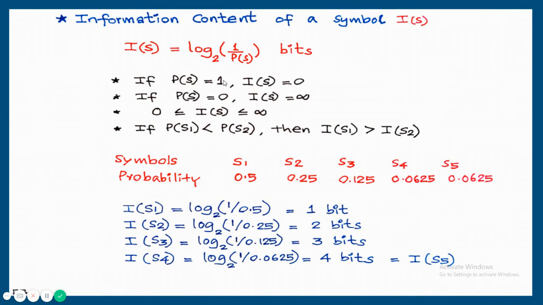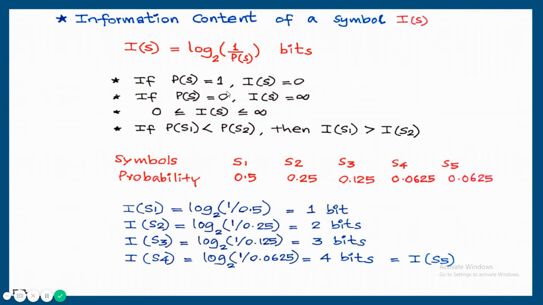I'm just giving different probabilities here. If the probability is equal to 1, it's log 1 by 1, log 1, and log 1 is equal to 0. So probability 1, information is equal to 0. Probability 1 means it's not carrying any information. If the probability is equal to 0, 1 by 0, that is log of infinity, that is equal to infinity. So I of S is infinity.